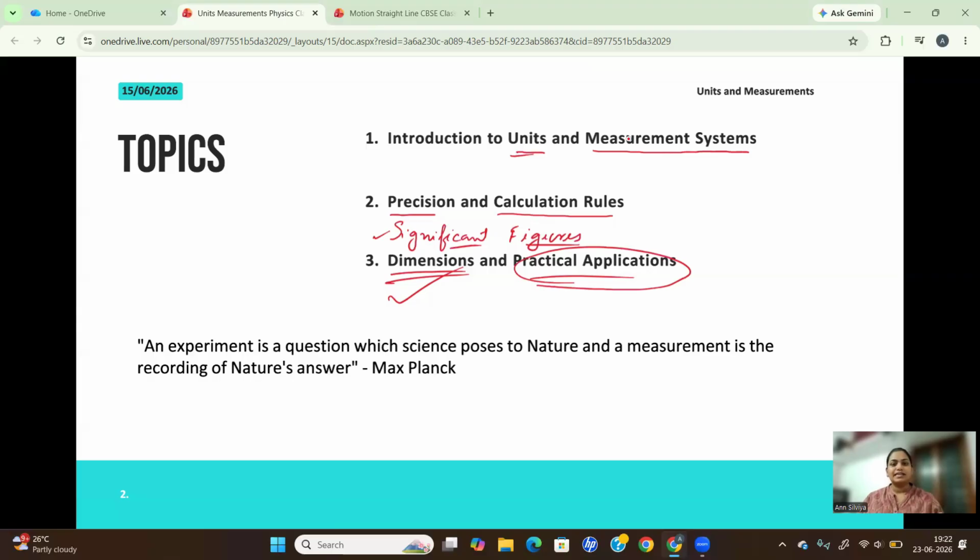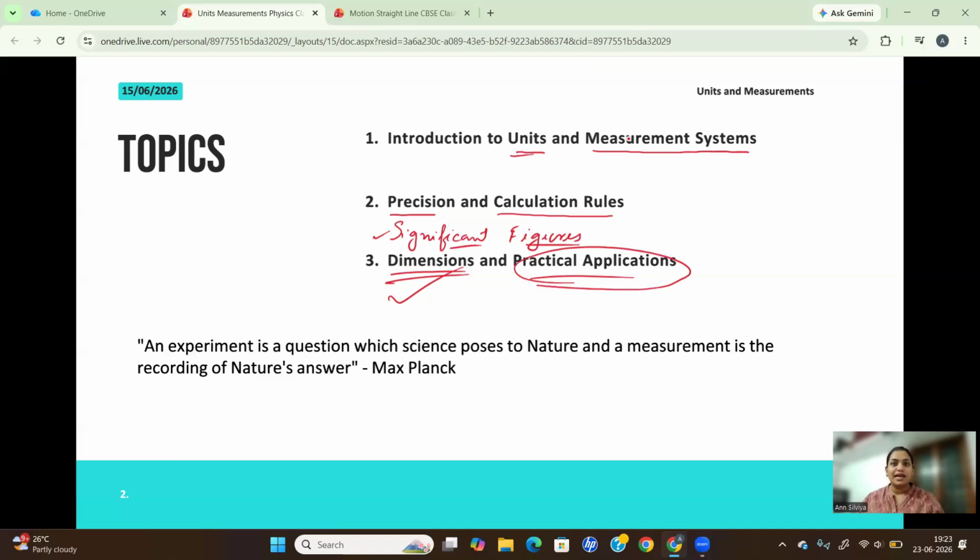Because we are doing these experiments to get some answers, right? All these questions are towards nature, because nature is the basis of everything. So we are asking these questions to nature by doing experiments.